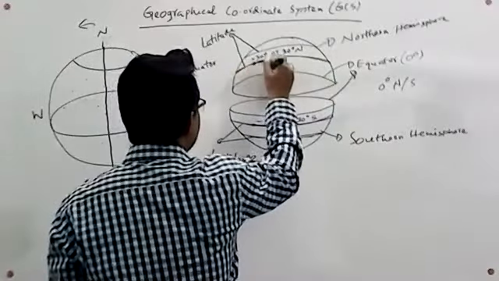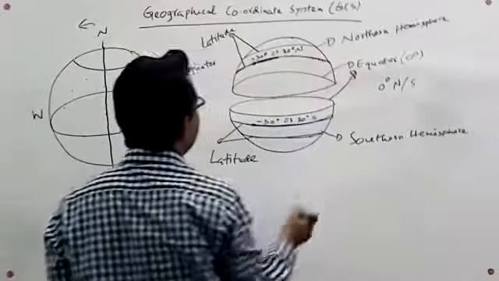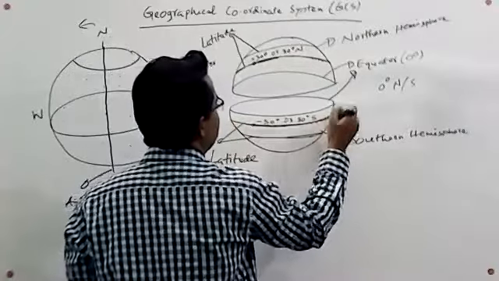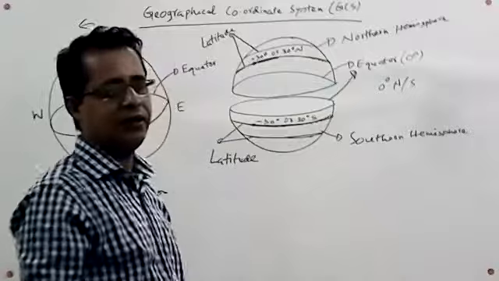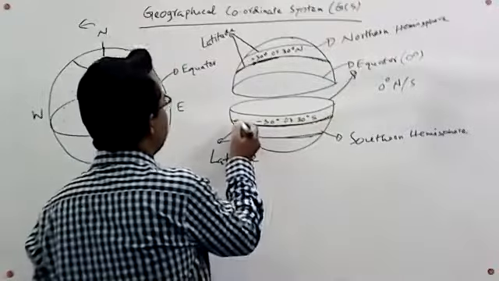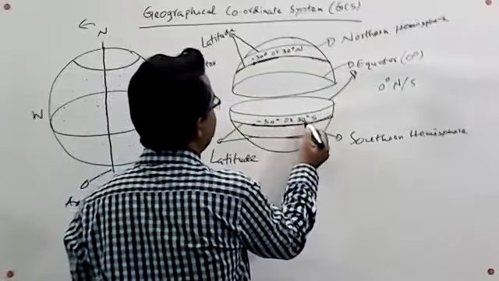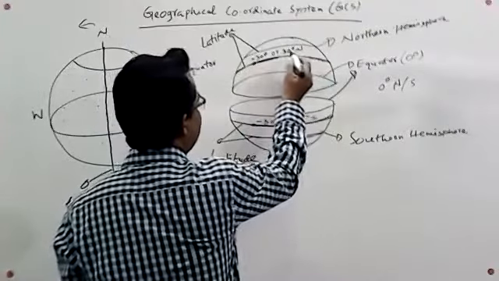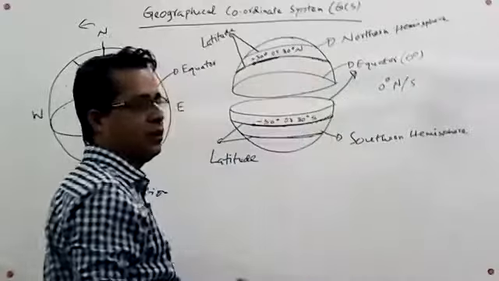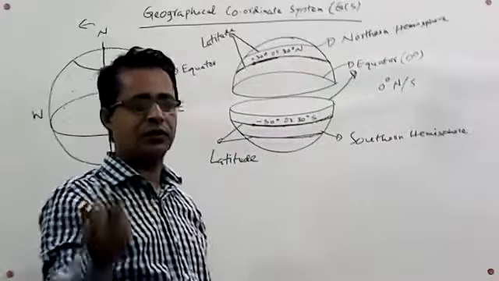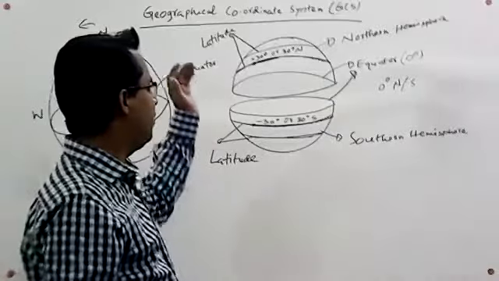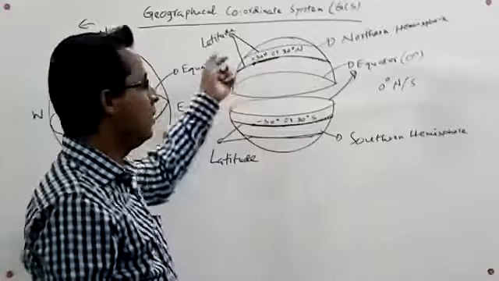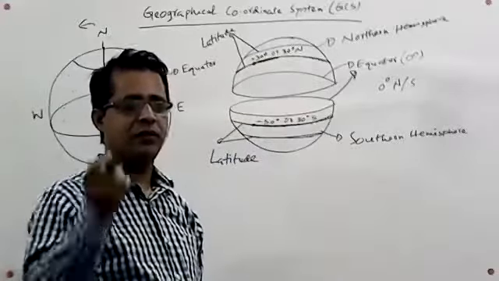Every point on this line has the same latitude. Every point on this latitude will be denoted by 30 degrees south, and every point on the other latitude will be denoted by 30 degrees north. In future discussion, we will mathematically measure this 30 degrees north and 30 degrees south, and how they are the same along the same latitude line.